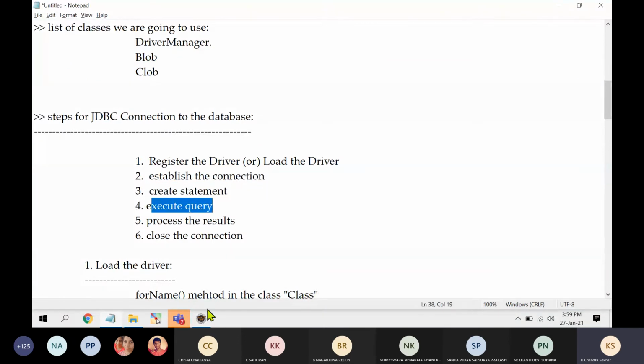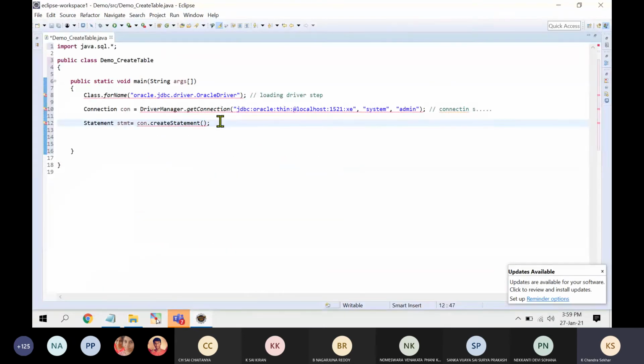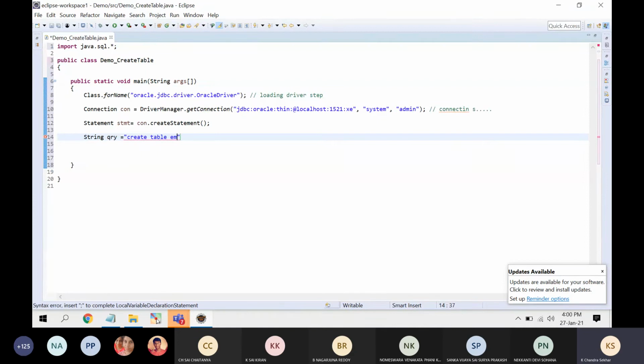Next, execute query. Now we need to write the query. Let me write String qry. Query is equal to, I want to create a table. Create table, table name is employee.